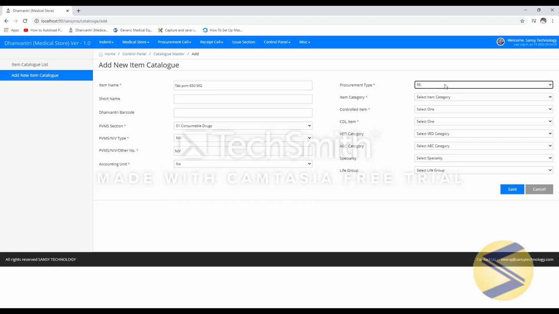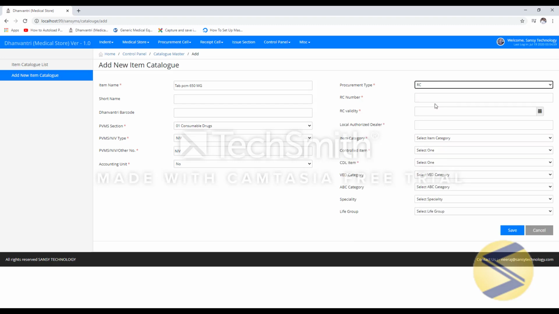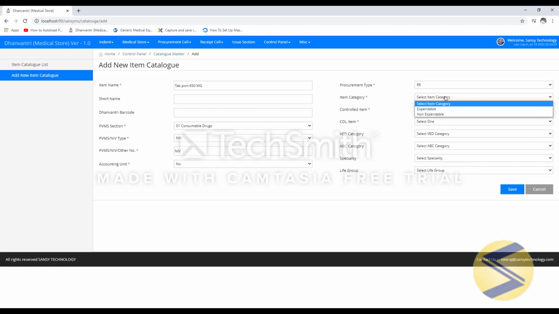In case of RC, you will get additional form fields like RC number, RC validity, and local authorized dealer. Item category is expendable. Control item, if you choose yes, then this item can be dispensed only by scanning a barcode.